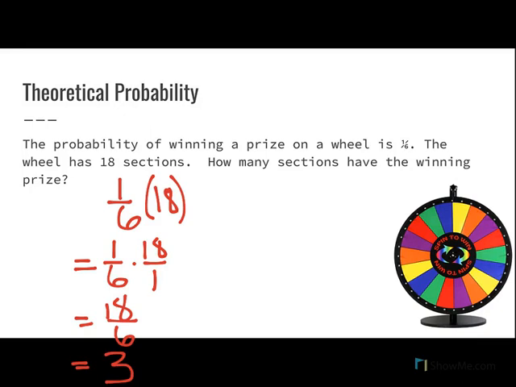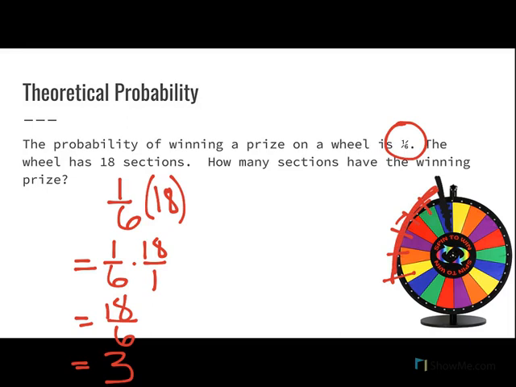So that's how we could set this up in terms of a formula. But we could also look at our wheel and come up with the same thing, because we know we have 1 in 6 as a winner. Let's say that this one right here is a winner. One winner for every 6: 1, 2, 3, 4, 5, 6. In other words, I have one winner for every 5 losers, for a total of 6.